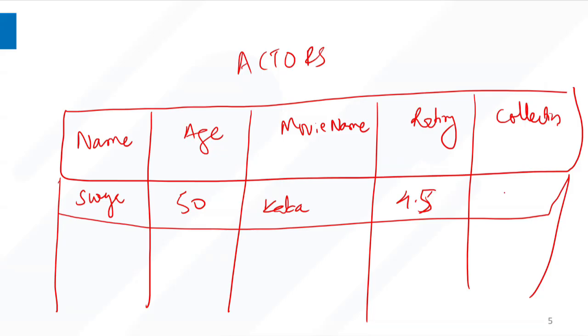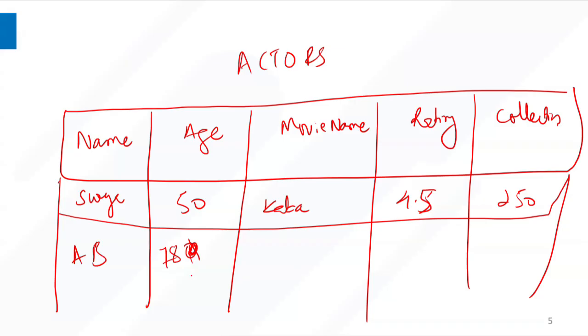Okay, collection is, let us say, some 250 crores. Then let us look. Ask Kiran. Kiran, who is your favorite actress? Kiran, quickly tell me. If you're not able to, can you unmute yourself, Kiran? Okay, Kiran is not able to unmute. Let us ask Arun. Okay, Kiran saying Amitabh Bachchan. And his age is, I think, 80, right? Amitabh Bachchan is 80. And what is his age? 78. Okay, sorry. And his favorite movie?